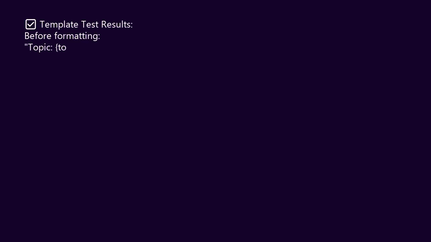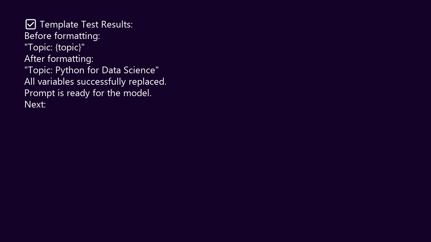Perfect. Look at that formatted prompt. All 4 variables have been filled in. The instructions are clear and specific. This is exactly what will be sent to GPT when you use the chain. Now, let's add the most important feature that separates tools from chains. Memory.